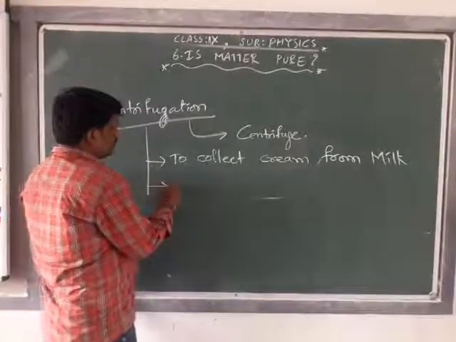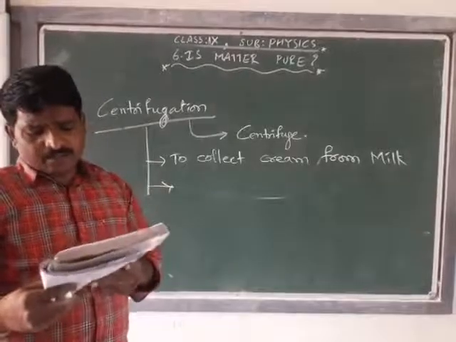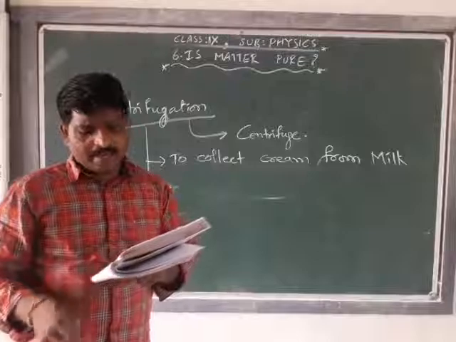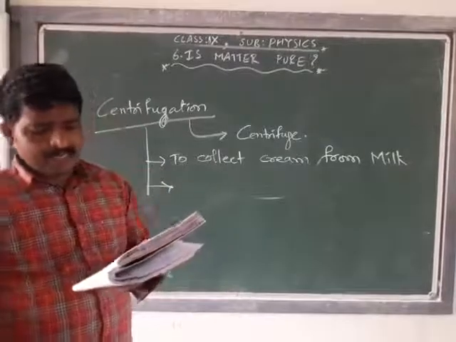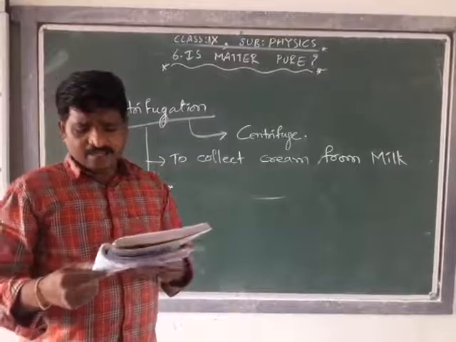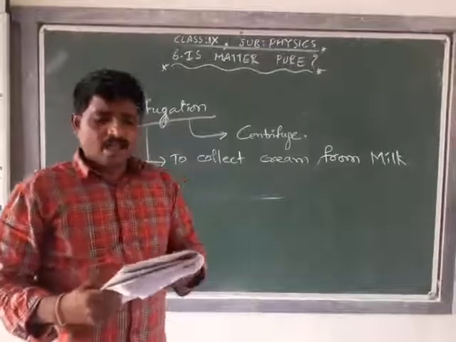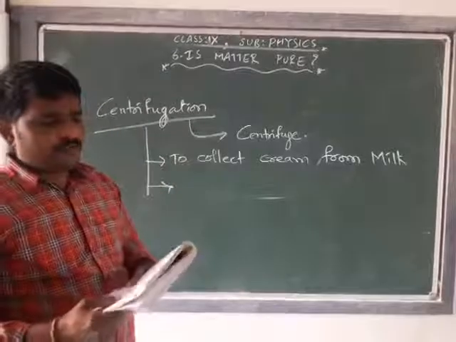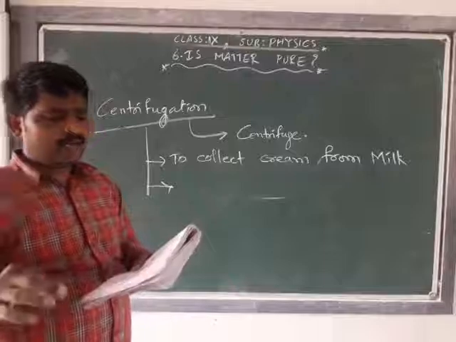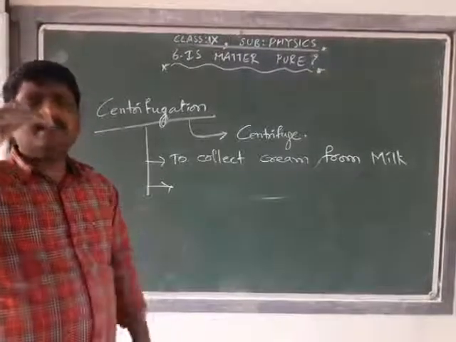Next, in diagnostic centers also, centrifugation is used in diagnostic laboratories to test blood and urine samples. The sample is taken into a centrifugation tube, and the tube is placed in the centrifugal machine. With rotation of the tube in the machine, the heavier particles settle down at the bottom and the lighter particles come up in the test tube.